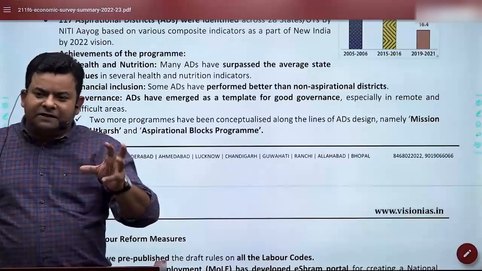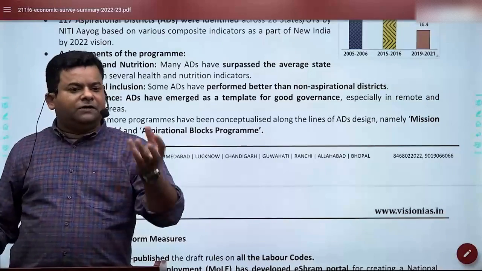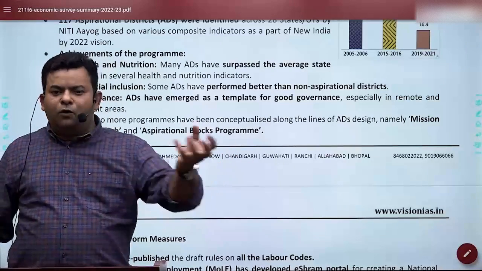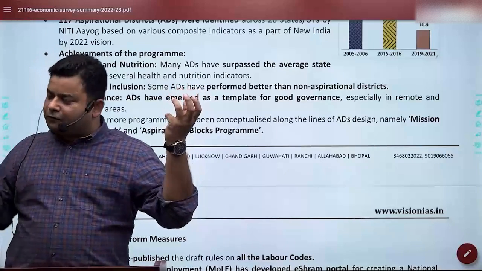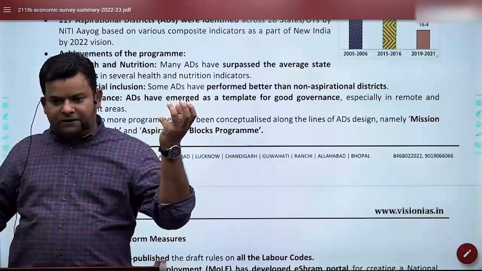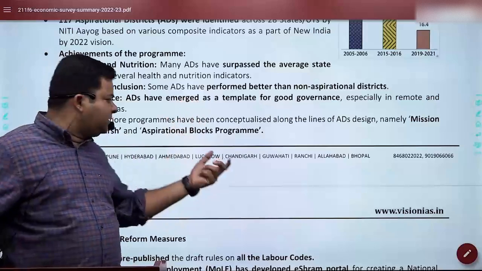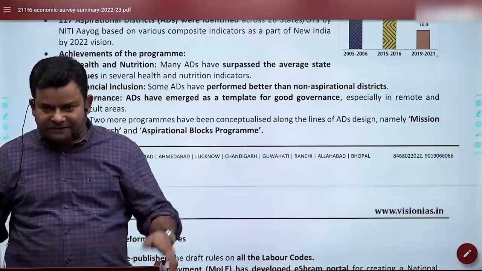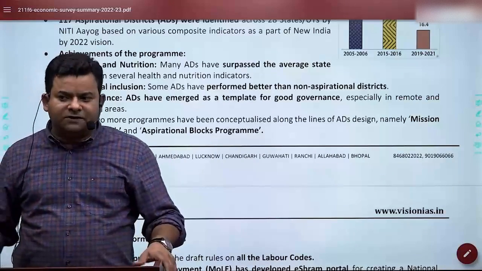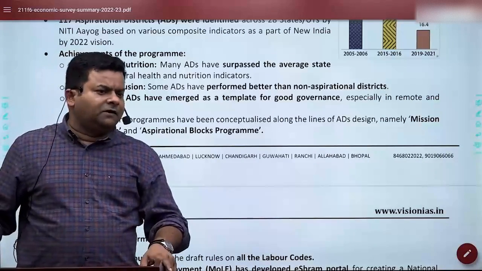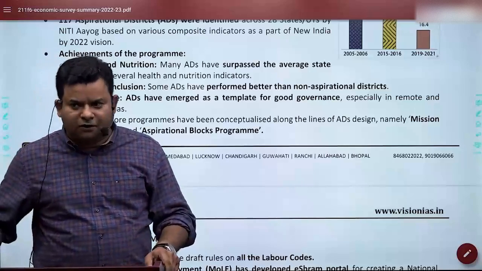So that, let's say, if your district is an aspirational district, maybe the overall district is performing good, but a few blocks may not. So we are focusing on those blocks also, on what needs to be done there. This is a new development which Niti Aayog has advised, so the Economic Survey has taken note of it. In mains, aspirational district could be significant. If they're asking in prelims, you should know that it was introduced in 2018.